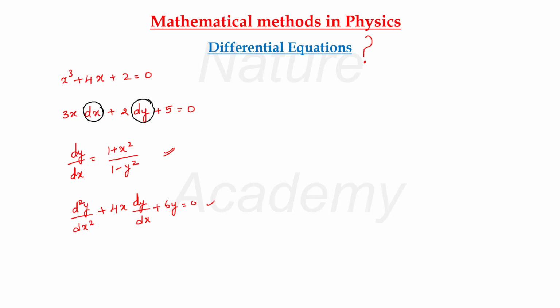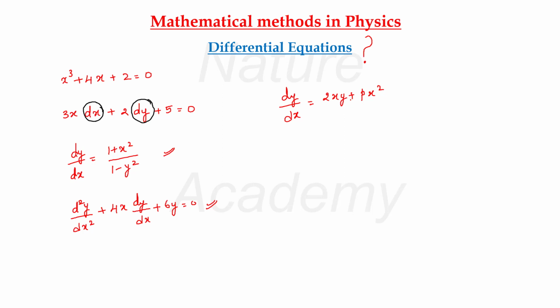So these are differential equations because they have differential coefficients. Let me take one more example. If dy by dx is equal to 2xy plus p x square, you can see that this is a differential equation.